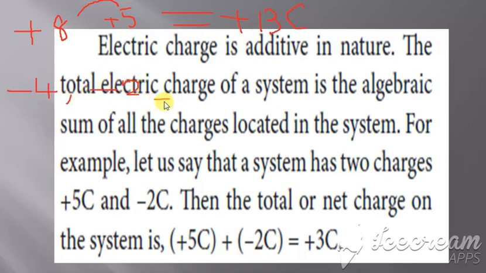The total charge is the addition of both, so minus 4 minus 2. The common symbol is minus, so we can add both: minus 6. The total charge is minus 6 coulomb. This is how we find the total charge. Clear with this concept?